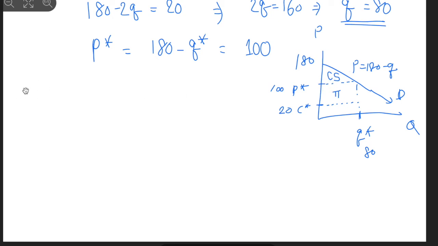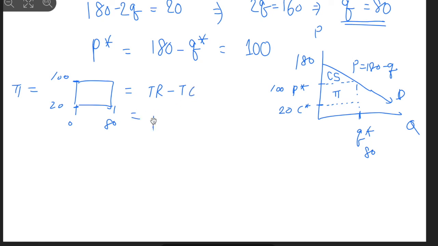Right? So profit first. Profit is a rectangle, right? A height of 100, low of 20, with a starting point of 0 and 80 quantity, right? And we can make it into an equation. The profit is total revenue minus total cost.